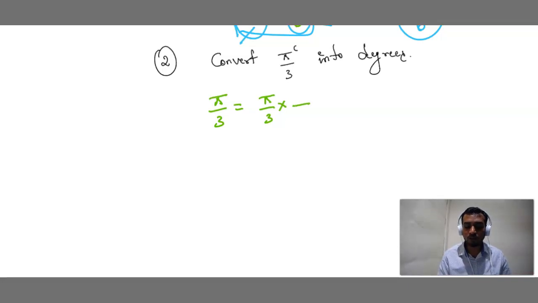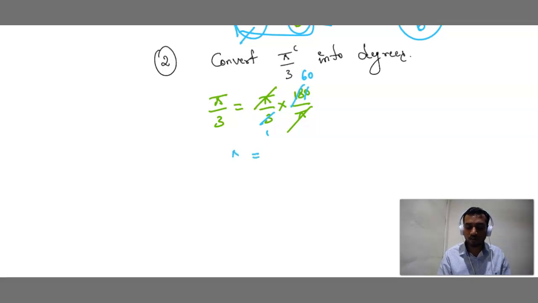If you want to remove pi, definitely pi should come down so that this pi and this pi will get cancelled. Just write the opposite, 180 by pi. There we wrote, we want pi, so pi was in the numerator. Here we don't want pi, so pi is in the denominator. This pi gets cancelled. Correct? Then 3 1s are 3, 3 6s are 18, this is 0.